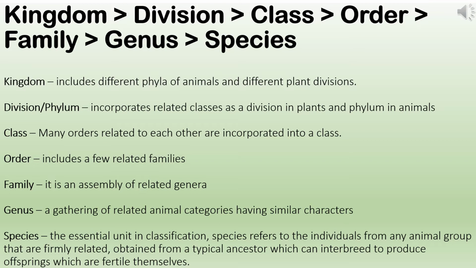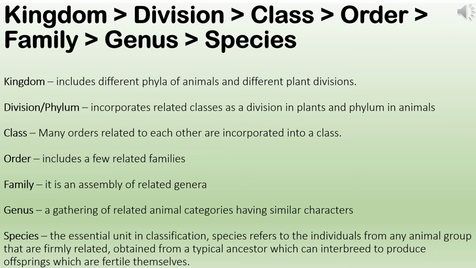So remember that in the case of species, they have the maximum similar characters. Organisms of the same species can mate with each other and reproduce amongst each other. In most cases, obviously there are exceptions, but organisms of the same species have the most similar characters. So this is about the taxonomic hierarchy.